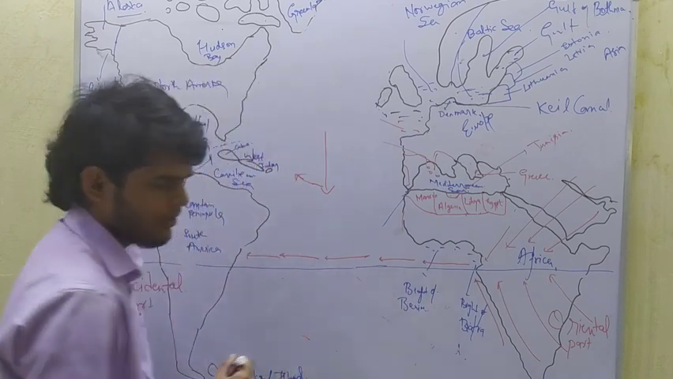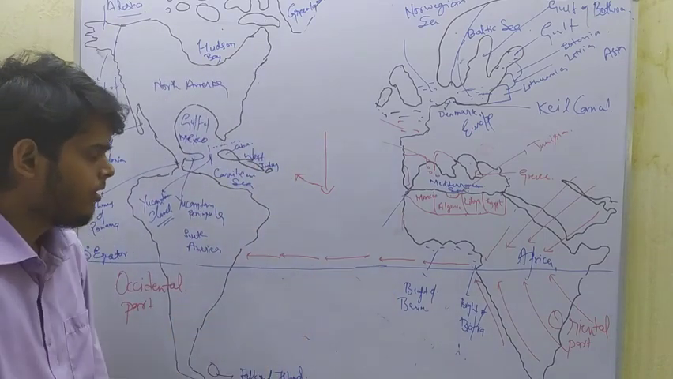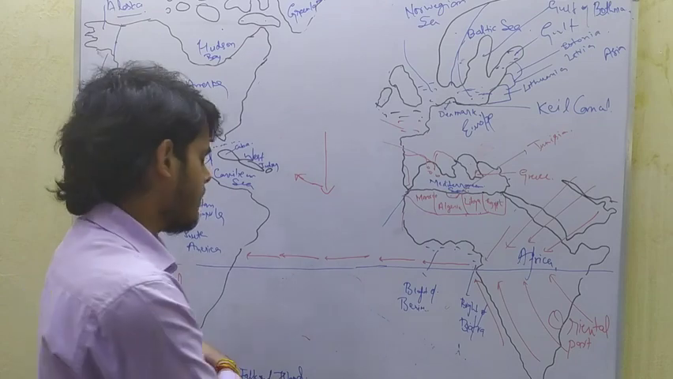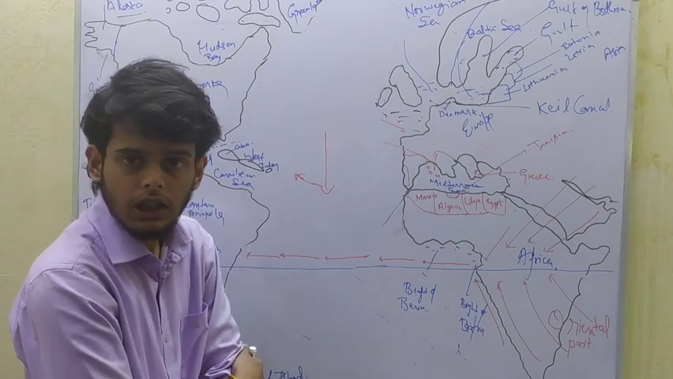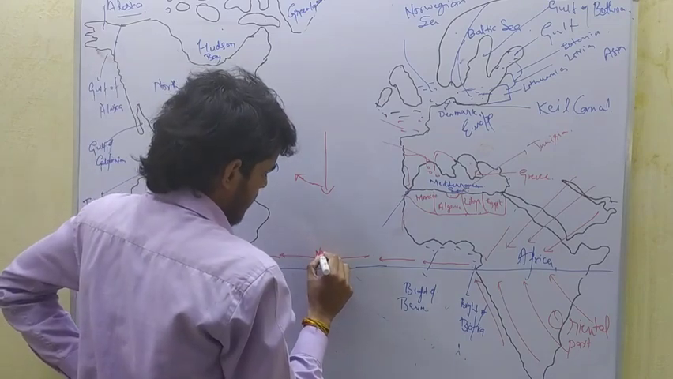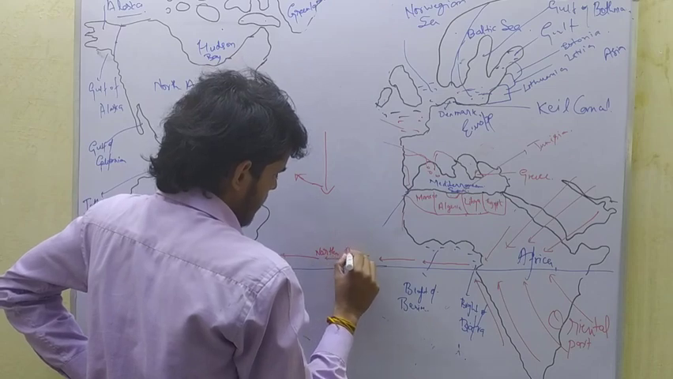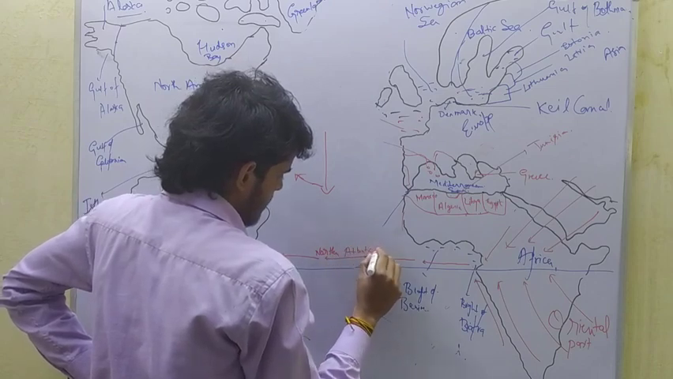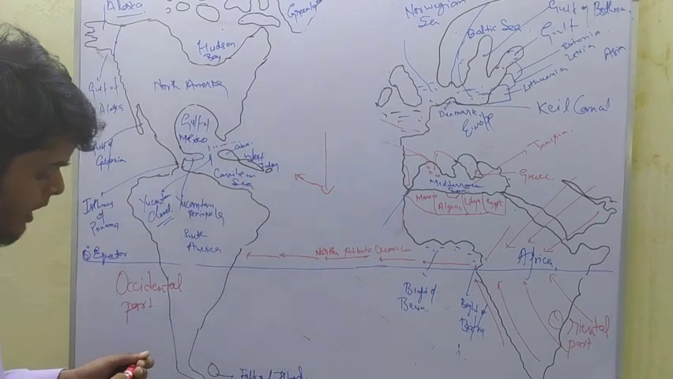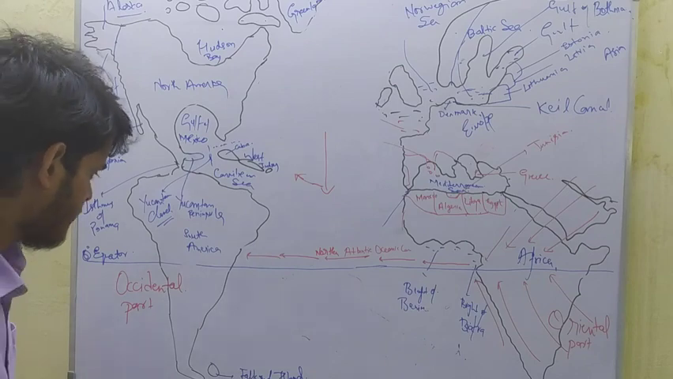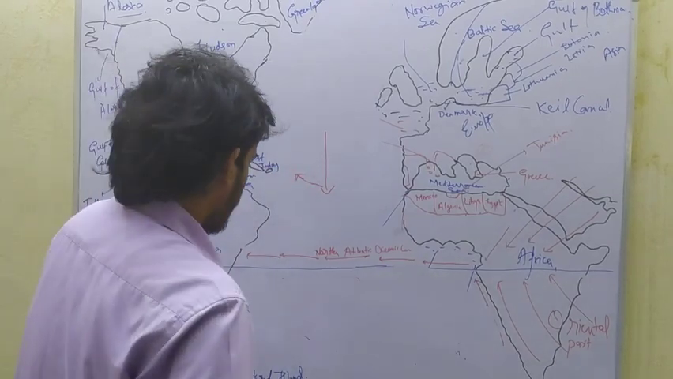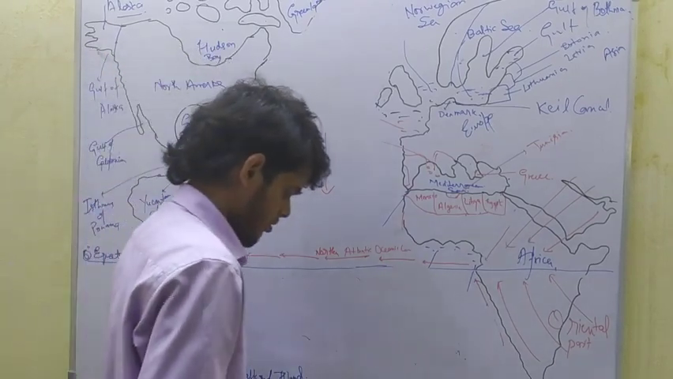And this movement of water, oceanic water, across the equator line, in the northern part of the equator line, is called Northern Atlantic Oceanic Current. Similarly, an oceanic current is also formed in the southern part of the Atlantic Ocean, and that is called Southern Atlantic Ocean current.